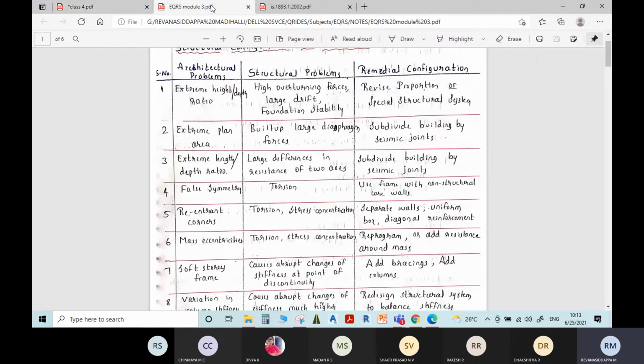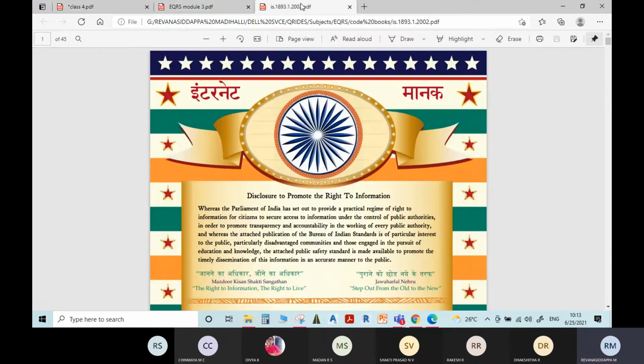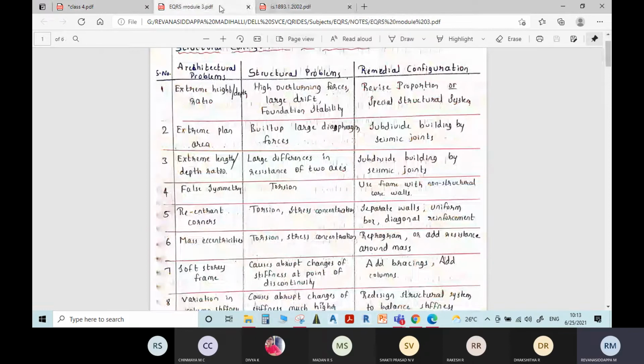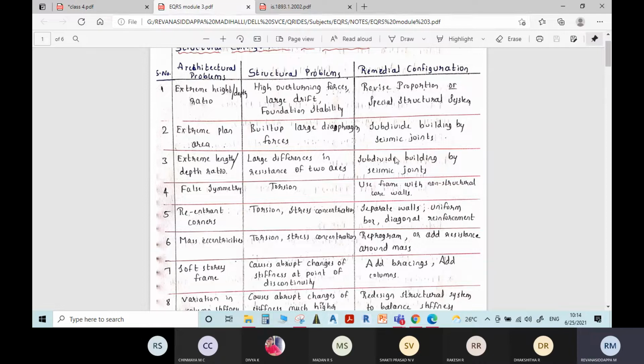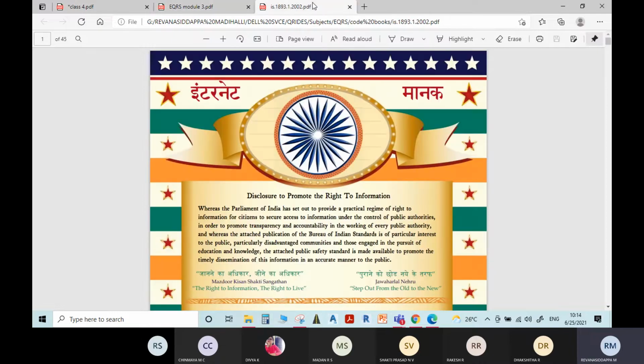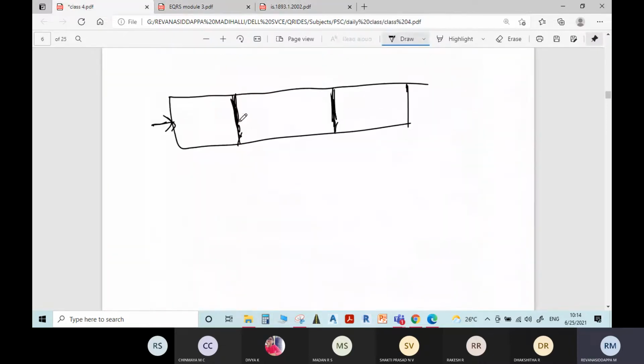The same thing is written here: extreme plan area builds up large diaphragm forces. Large diaphragm forces means the slab load. If a lateral load acts on it, it will create large diaphragm forces if it is continuous. That is why the remedy is mentioned: subdivide the building by seismic joints. Just by providing joints, meaning a small gap, you can reduce the effect of the earthquake force.